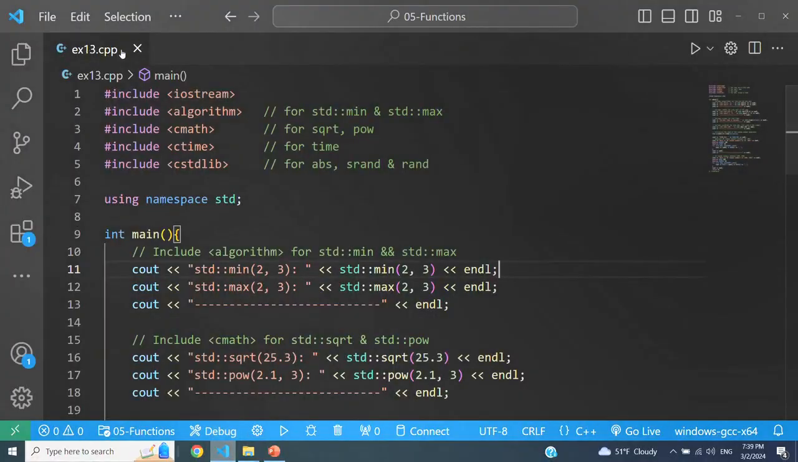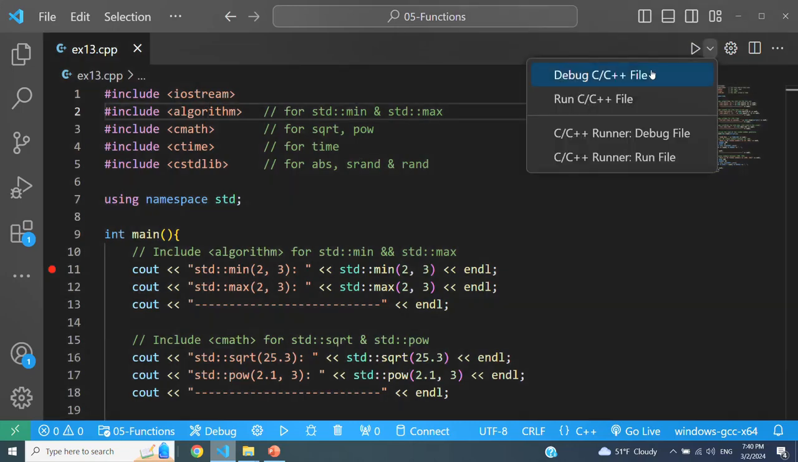In this example 13, I have tried to use some of those most widely used functions. I'm just going to go one step at a time. As you can see, I have included all the necessary include files at the top: algorithm, cmath, ctime, cstdlib, and as a comment, I put the functions that I'm using from each library. Minimum and maximum are coming from algorithm, square root and power are coming from cmath, time is coming from ctime, and abs, srand and rand are coming from cstdlib.